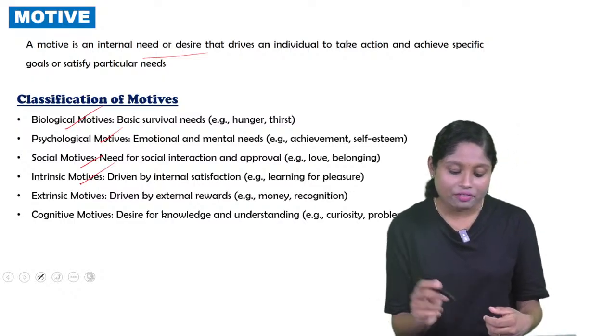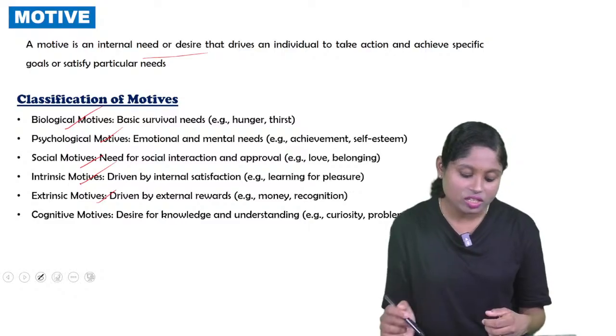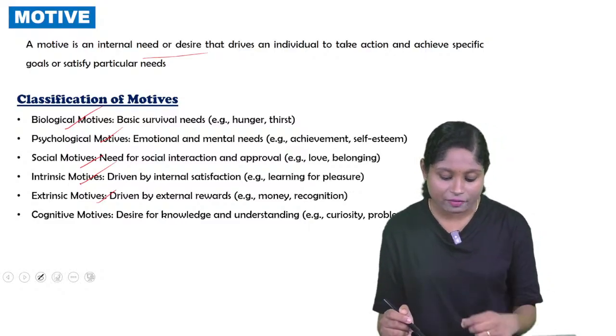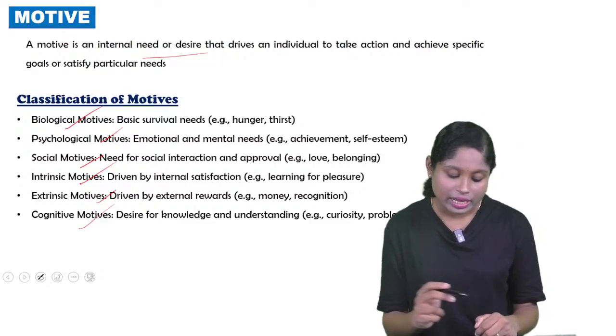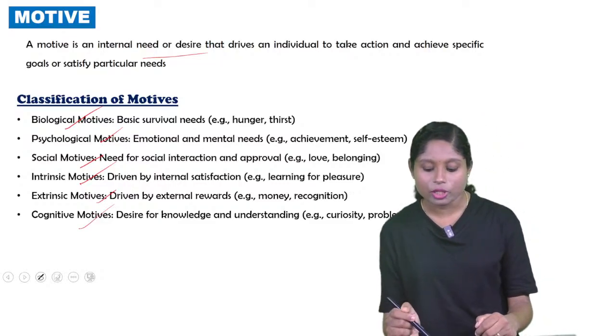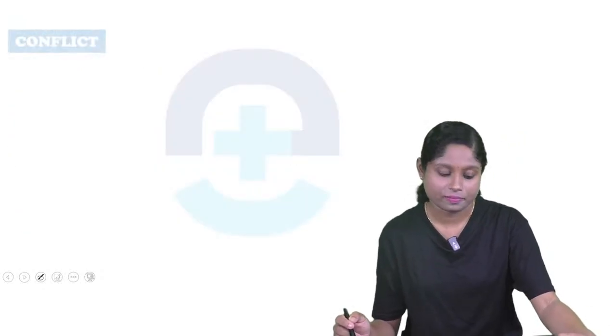Intrinsic motive, driven by internal satisfaction. Example, learning for pleasure. Extrinsic motives, driven by external rewards like money or recognition. Cognitive motives, desire for knowledge and understanding. Example, curiosity, problem solving. So these are the classification of motives.